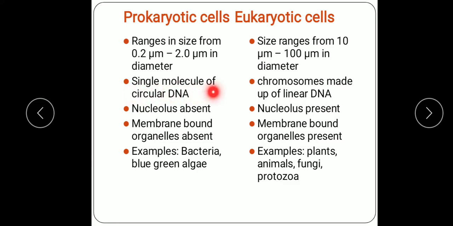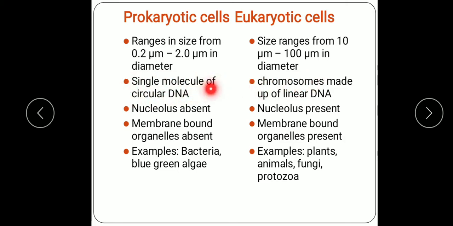Prokaryotic cells have a single molecule of circular DNA. Their DNA is circular, a single molecule. And in eukaryotic cells, there are many DNA molecules, and these are linear DNA, and all these DNA condense together and form the chromosome.